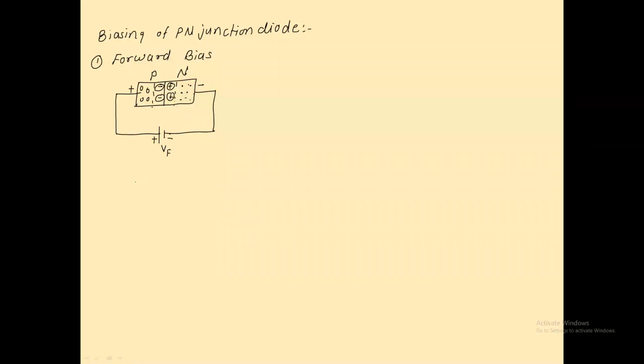In terms of symbol, this is the symbol of a PN junction diode. As you know, this acts as positive, this acts as negative. When the positive terminal of the diode is connected to the positive terminal of the external supply, and the negative terminal of the diode is connected to the negative terminal of the external supply, at that time we say that this diode is connected in forward bias.